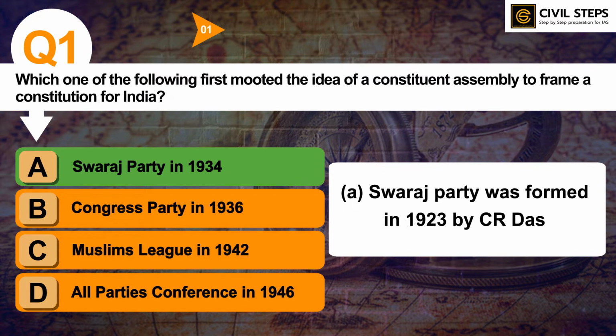So you can read the other options also, like about the Muslim League, Congress Party, All Parties Conference: how the Muslim League was formed, who were the prominent leaders in the Muslim party. What was the reason for this party? What was the motto? You can read all that from standard sources.